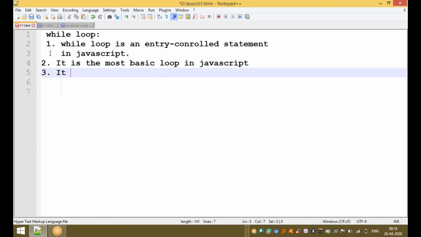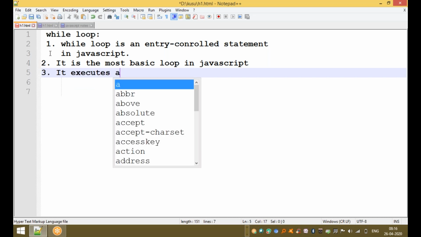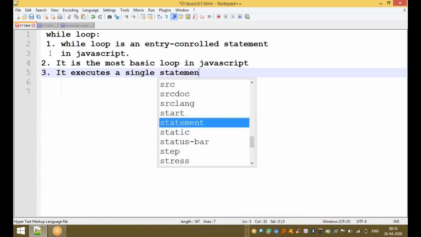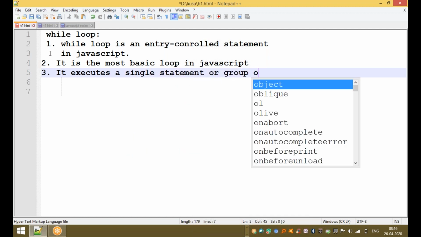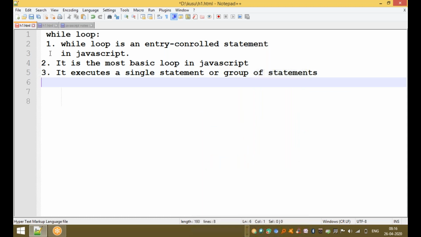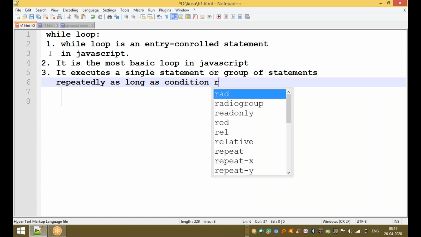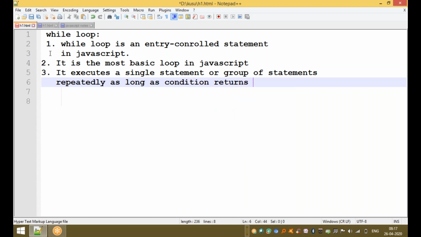The third point is how this loop executes. It executes a single statement or a group of statements repeatedly, as long as the expression or condition returns true.